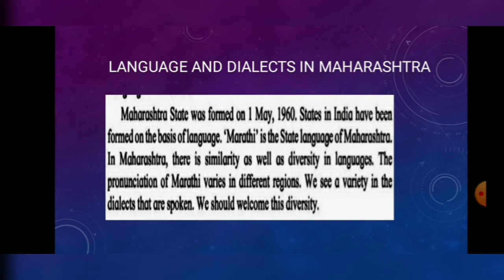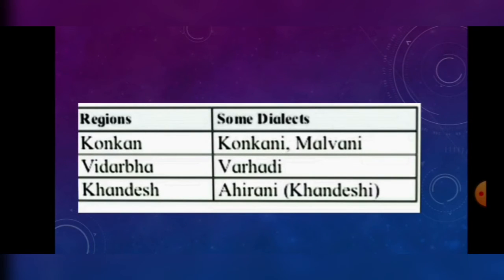In Maharashtra, there is similarity as well as diversity in languages. The pronunciation of Marathi varies in different regions. We see a variety in the dialects that are spoken. We should welcome this diversity. Regions and some dialects: Konkan, Konkani, Malwani. Vidarbha, Varhadi. Khandesh, Ahirani, Khandeshi.